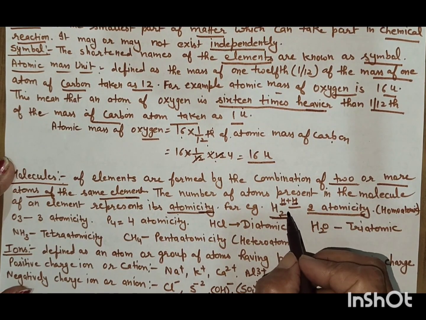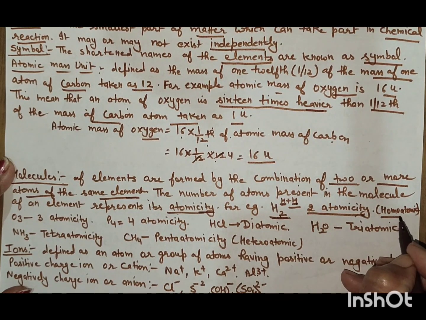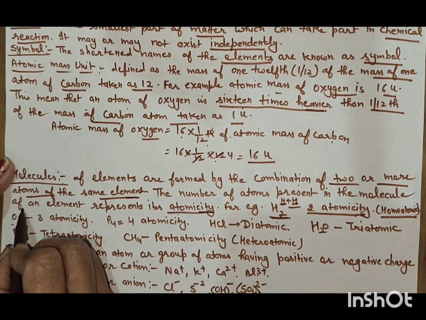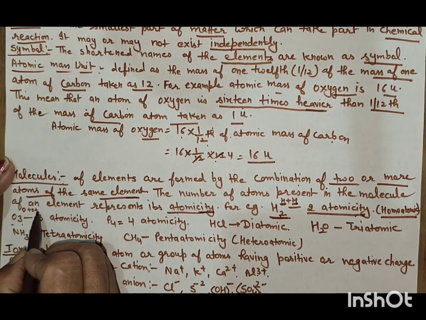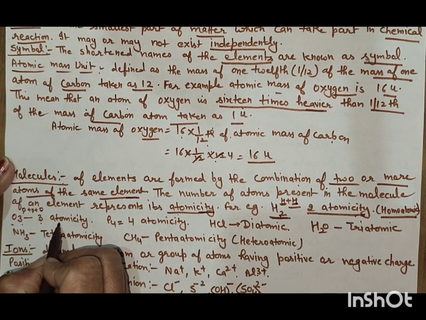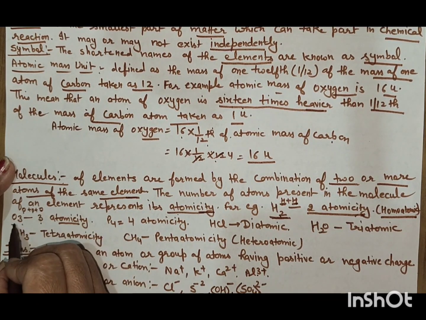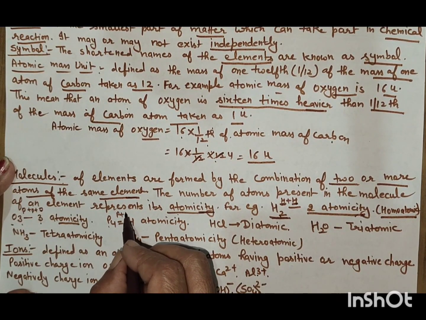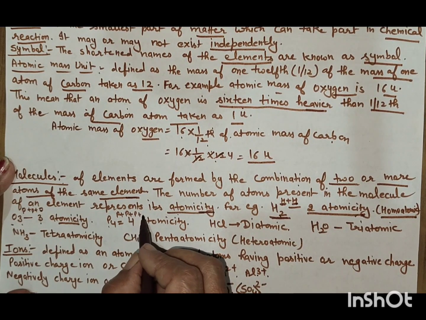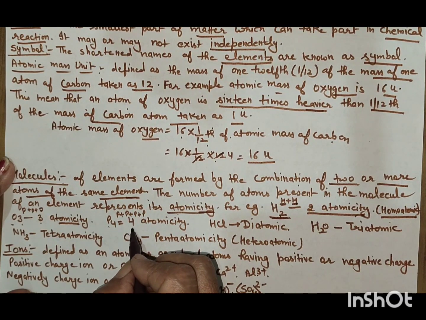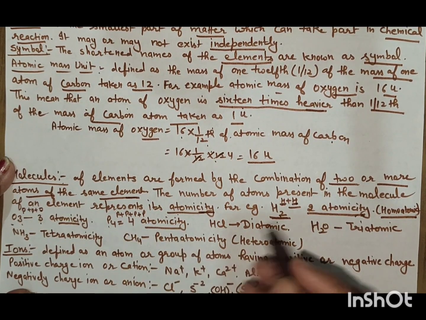If it is the same atom, then it is called homoatomic. O3. O3 means 3 O combined together and it means 3 atoms of the oxygen are present in it. Then atomicity of the O3 is 3. P4. P, write down 4 times. It means 4 atoms of the phosphorus are present in it. Then its atomicity is 4.